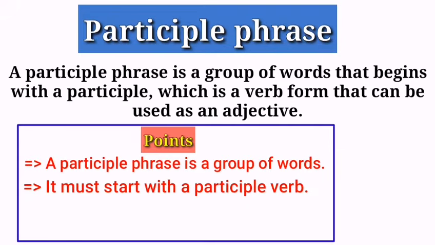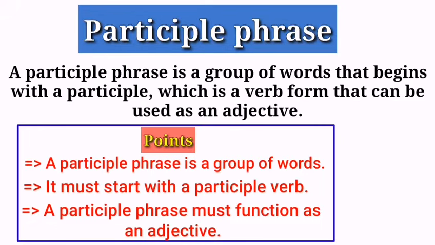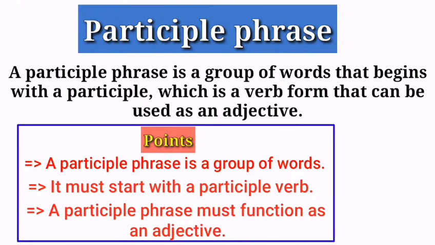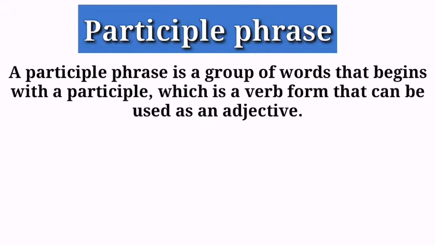The third point is: a participle phrase must function as an adjective. Actually, this is the main point, that a participle phrase will function as an adjective in a sentence. As you know the function of an adjective, that it modifies a noun or pronoun. Well, just look at these examples.